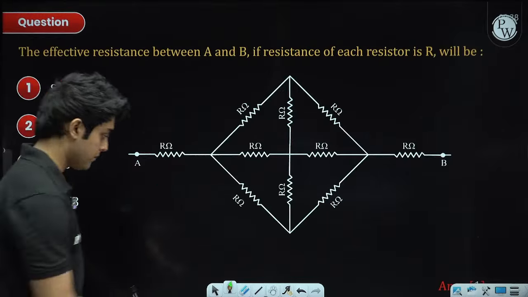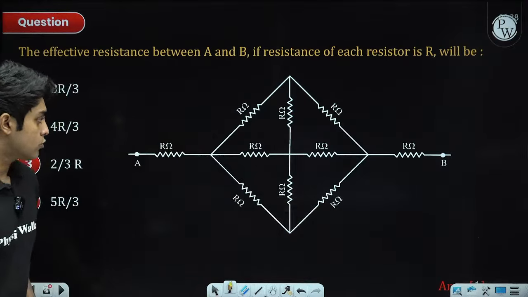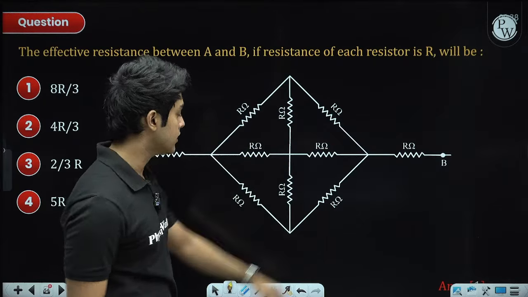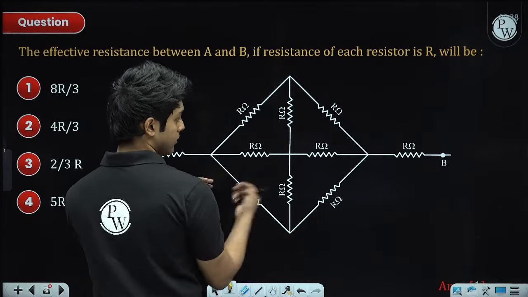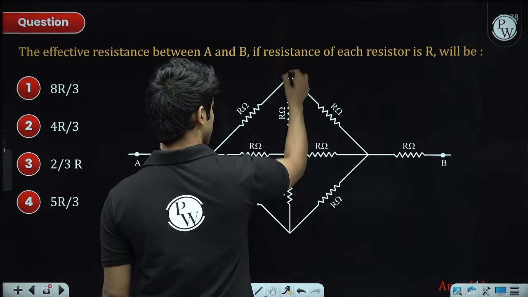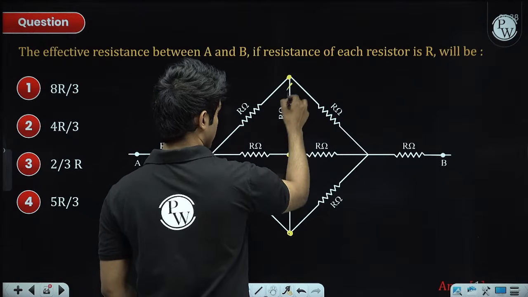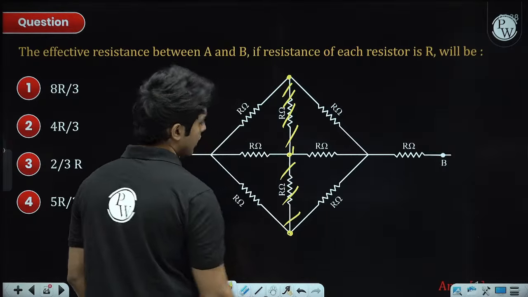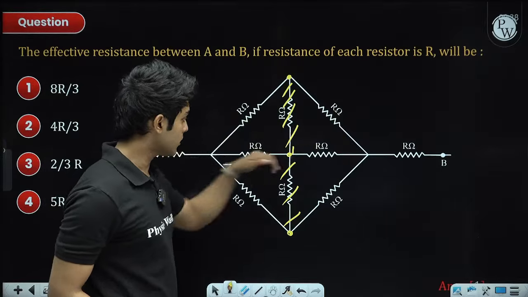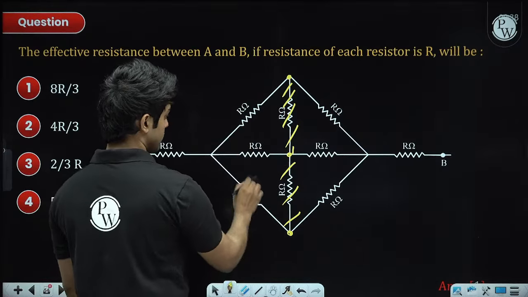Next, another R equivalent finding problem. So here there is symmetry. If you draw a perpendicular plane to this x direction, you can see that there is left and right mirror symmetry. Whenever we have a symmetry line, the potentials of all the points lying on that line is same. So same potential meaning no potential difference in this branch or in this branch, or you can use the current symmetry argument as well. Anyways, we have 2R here, 2R here, 2R here as well. So due to this square, basically the equivalent is 2R by 3.